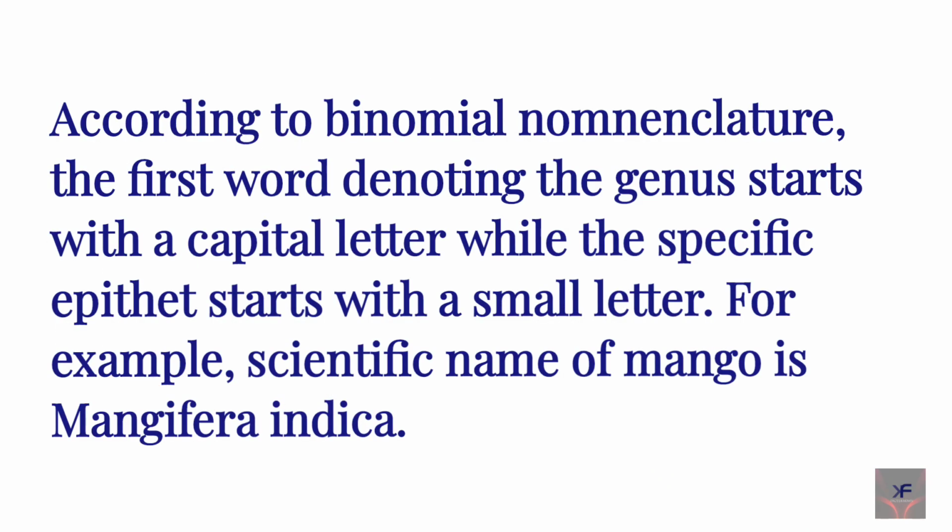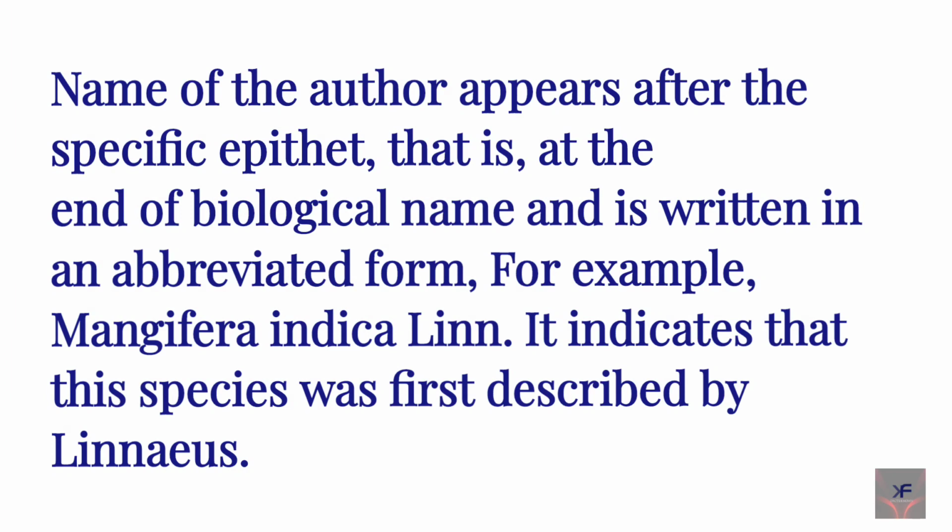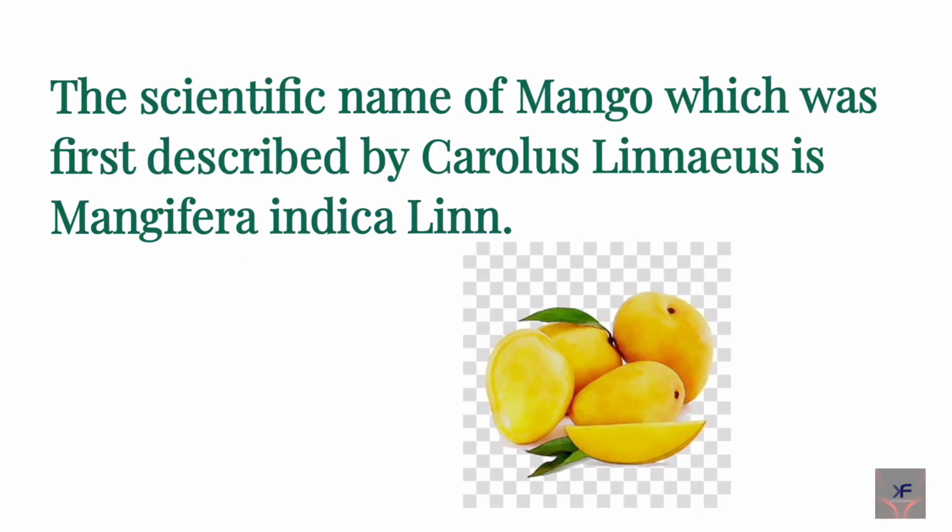According to binomial nomenclature, the first word denoting the genus starts with a capital letter while the specific epithet starts with a small letter. For example, scientific name of mango is Mangifera indica. Name of the author appears after the specific epithet, that is, at the end of a biological name, and is written in an abbreviated form. For example, Mangifera indica Linn. It indicates that this species was first described by Linnaeus. So, the scientific name of mango which was first described by Carolus Linnaeus is Mangifera indica Linn.